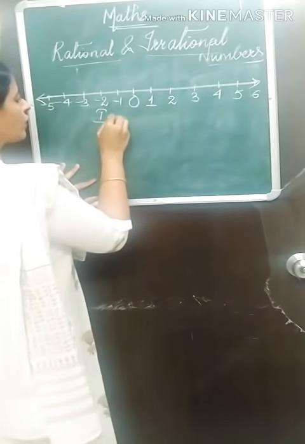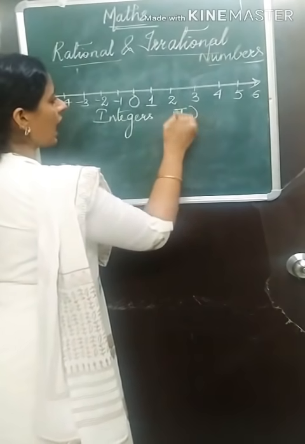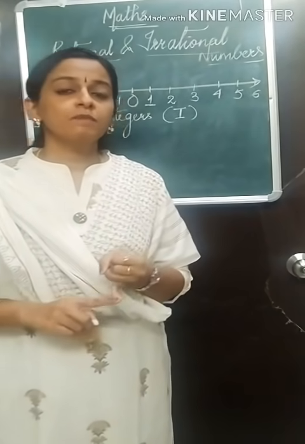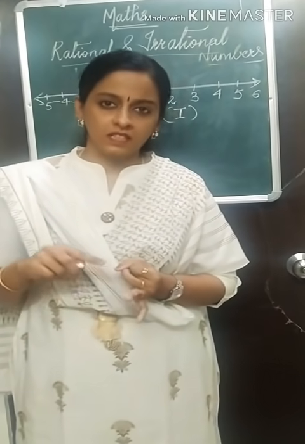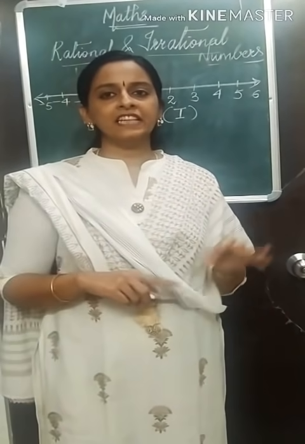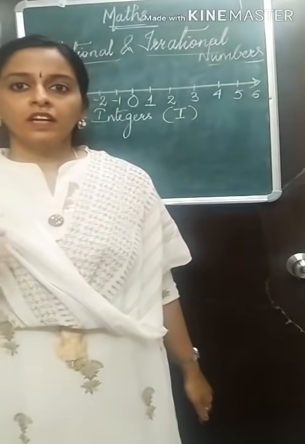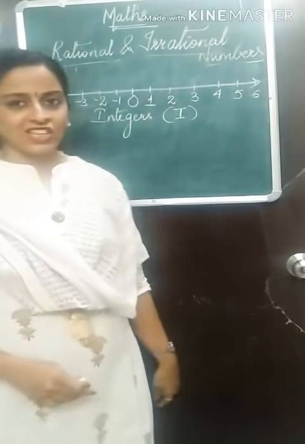Which symbol is used for integers? For integers we use I, capital I, as the symbol. The symbol for natural numbers is capital N. The symbol for whole numbers is W. The symbol for integers is I. Clear till here? Three types of numbers. Now we'll move on to the main attraction, that is the rational numbers.